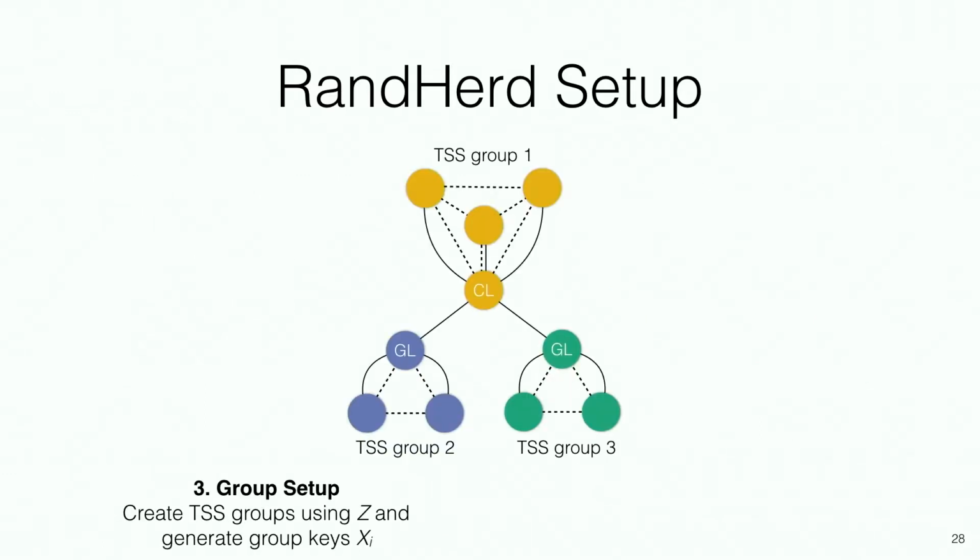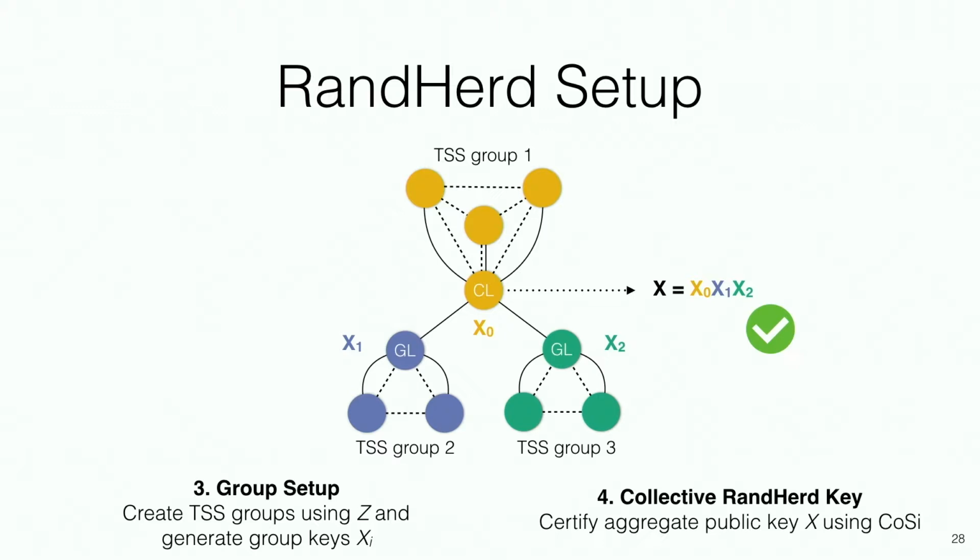Once we have those groups assigned, we need each group to produce their collective group key. So every group has this collective key that they will be using to produce some output out of that group. Then we take all of those keys, we combine them together, and this becomes the collective RandHerd key under which we'll be issuing those continuous collective signatures that will serve as our randomness.